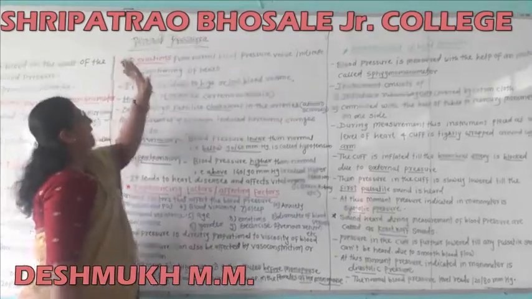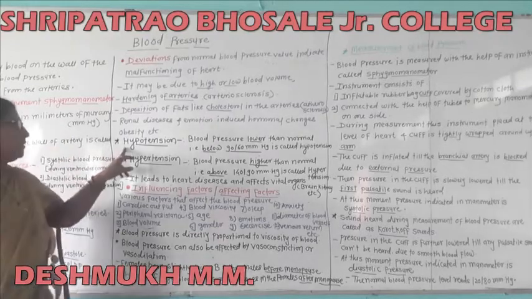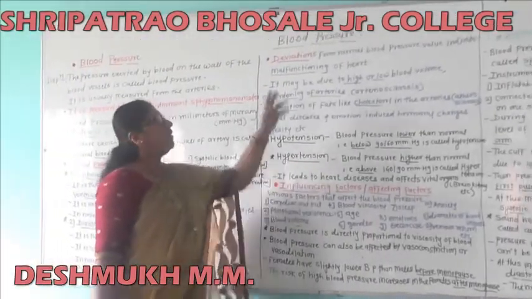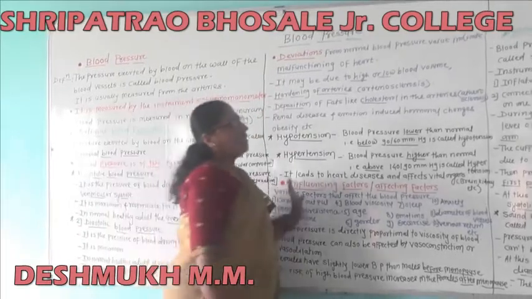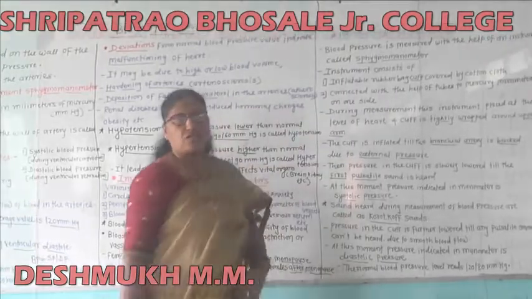This is the blood pressure and the types of blood pressure, then the hypotension, hypertension, and the factors affecting the blood pressure and the instrument which measures the blood pressure.